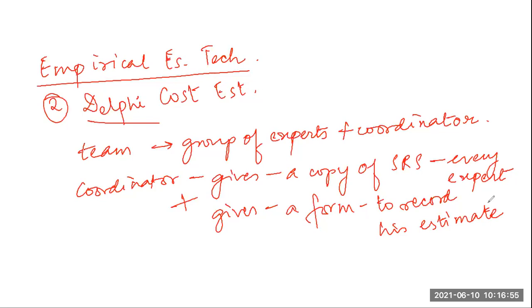The coordinator then prepares the summary of the responses of all the estimators, and he will conclude whether any unusual characteristics have been noted by any of the estimators.